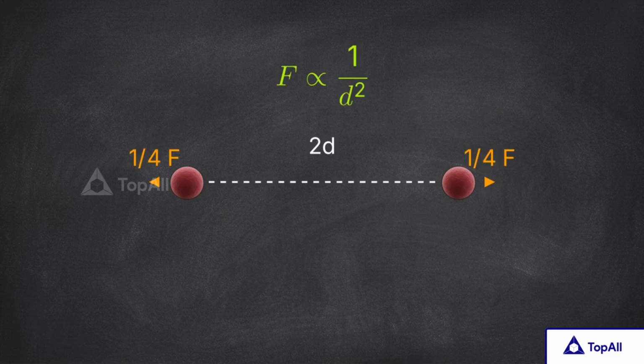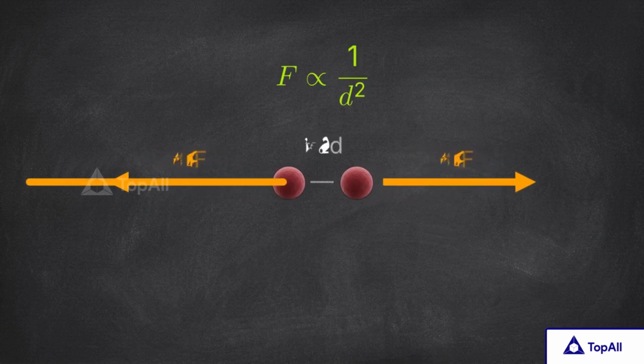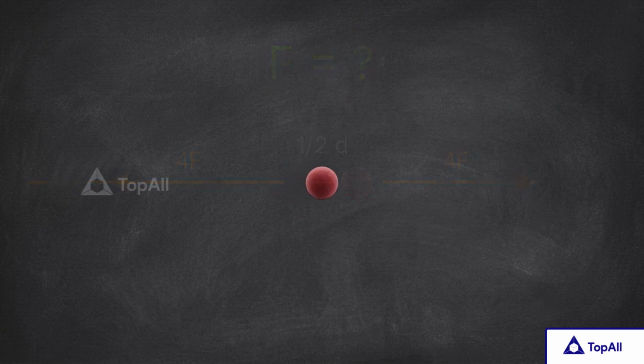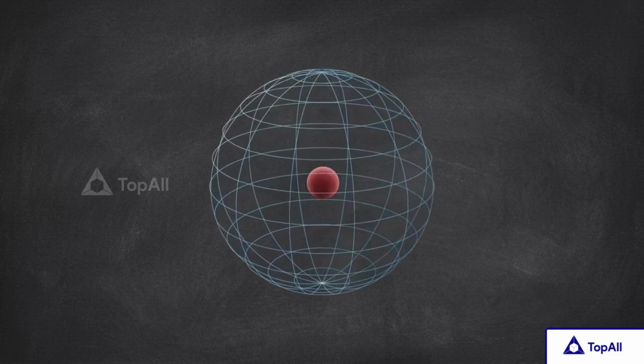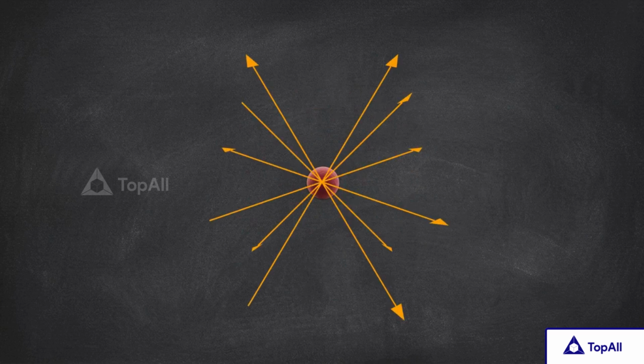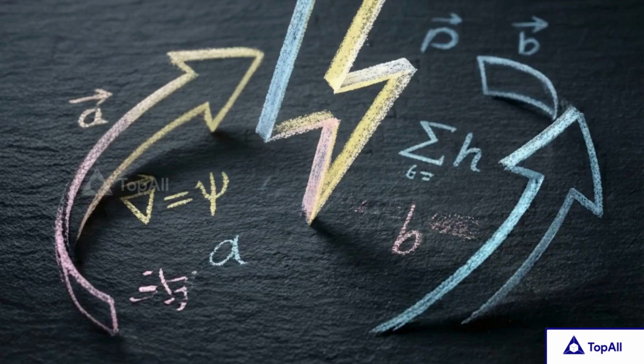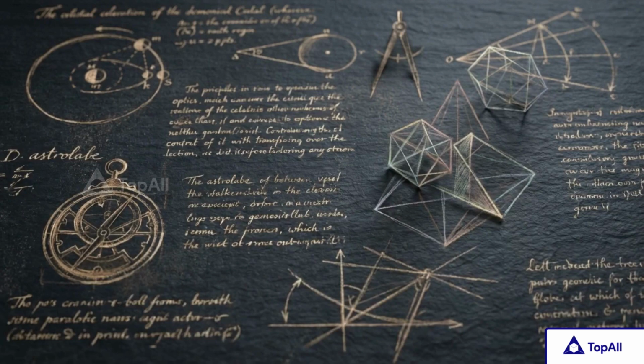It means the force is inversely proportional to the square of the distance. Bring the charges closer, and the force surges based on that same ratio. Halving the distance results in a 4-fold increase in strength. Our ultimate mathematical model must accurately calculate this exact force magnitude based on the distance. Then comes the second requirement, calculating the precise three-dimensional direction in which that force acts. We must build a single equation that seamlessly calculates both magnitude and direction without breaking. And to do that, we look back to the fundamental experiments that first proved these relationships.